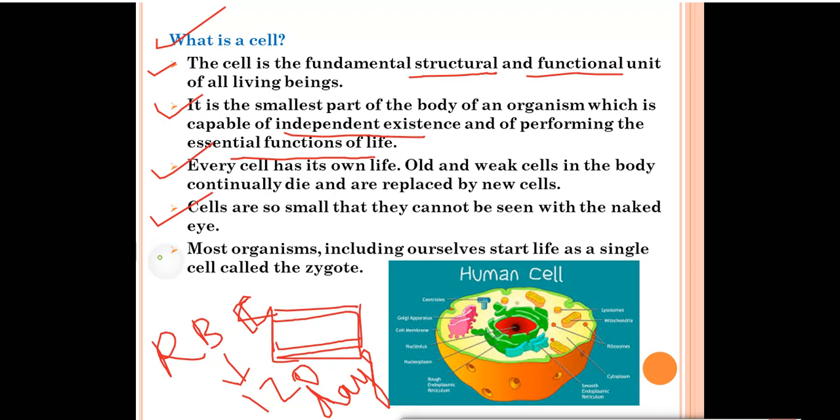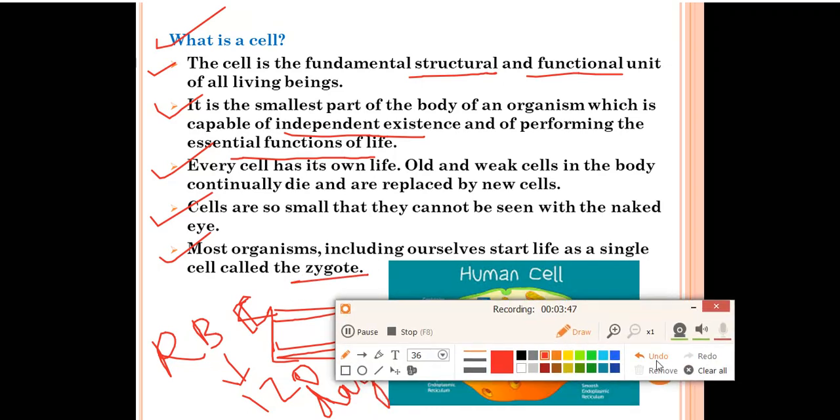Next, most organisms, including ourselves, start life as a single cell called the zygote. If you have read the reproduction chapter, there you have learned that when fertilization takes place, meaning fusion of the male and female gametes, that is sperm and egg, what is formed? When sperm and egg fuse together, a zygote is formed. After that, the zygote will develop into an embryo. The embryo will develop into a baby. So we all start our life from a single-celled organism called the zygote. Now let's move to the next slide.